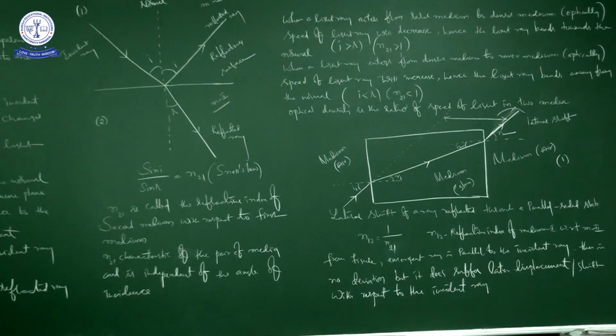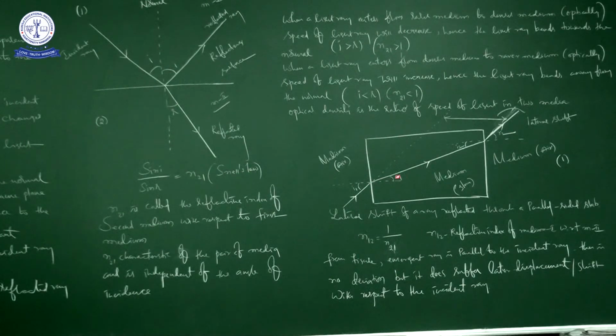Without this glass slab, in the absence of the slab, the incident ray goes like this. It is the normal, the reference line to measure the angle of incidence and angle of refraction. Already written clearly: medium air, medium glass, and medium air. First it refracts at this point, the first refraction. It is traveling from optically rarer to optically denser, so it bends towards the normal.